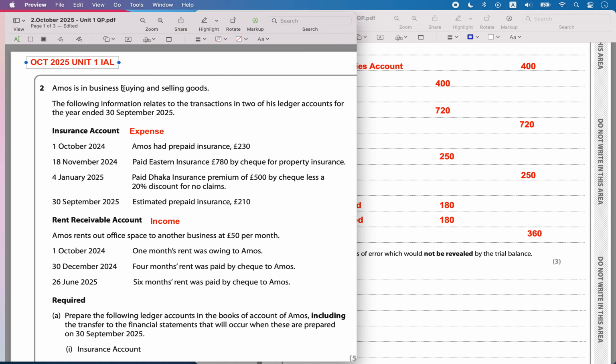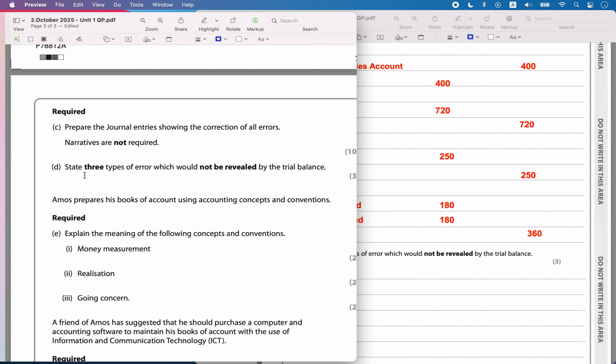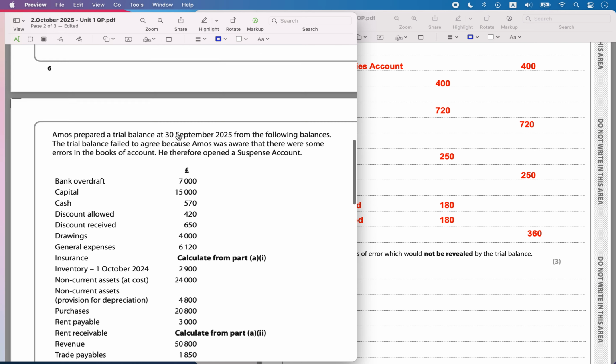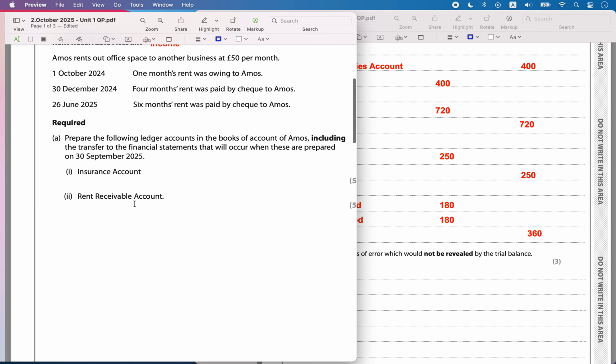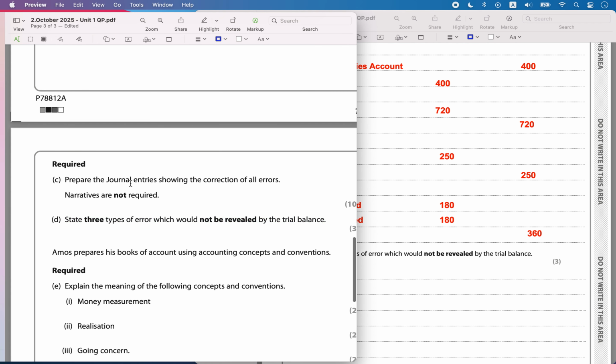Hello, today we are solving October 2025 Unit 1 IAL paper question number 2. The question we are trying to solve here is part D. In the earlier part we had prepared the insurance account, the rent receivable account and the trial balance, and there were journal entries to show correction of errors using the suspense account. Now we have to answer part D.